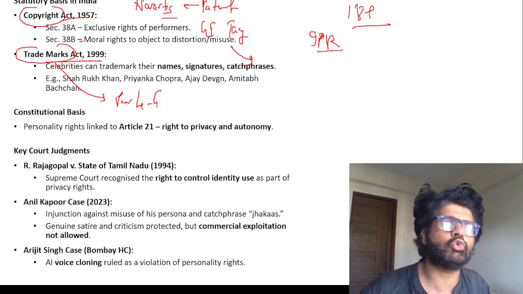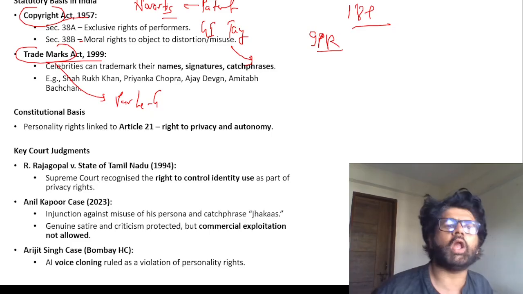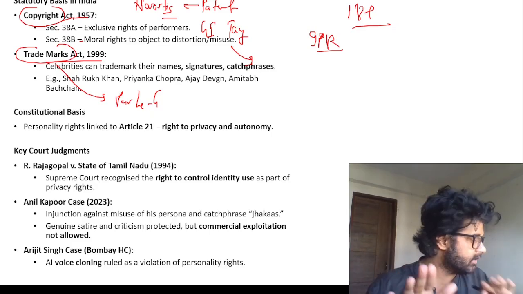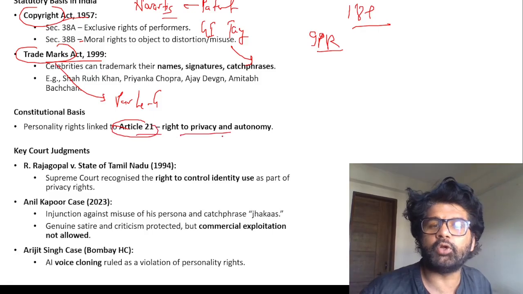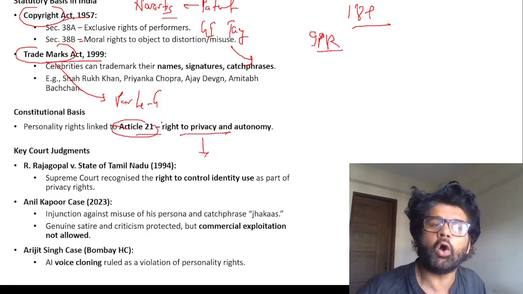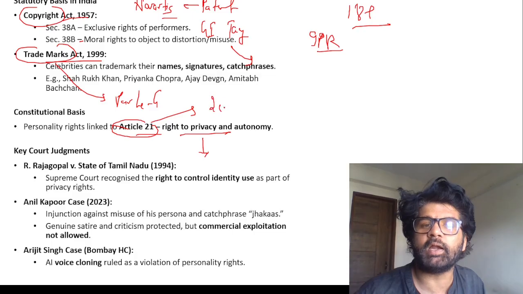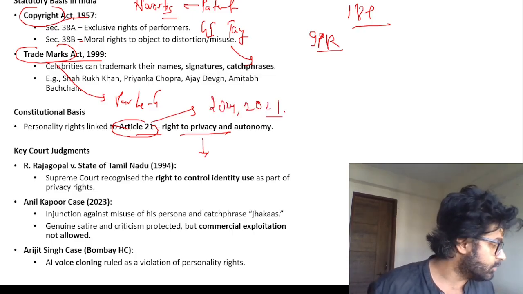Darjeeling tea, Bengal Rasagulla, Odisha's Rasagulla. So all these things. Remember this? The difference between them. Constitutional basis, personality rights linked to Article 21, right to privacy. After the K.S. Puttaswamy judgment, UPSC has already asked multiple PYQs on that in 2024 as well as 2021. So remember it.